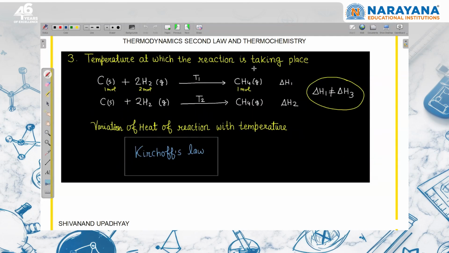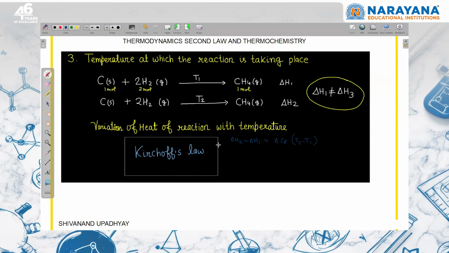Temperature at which the reaction is going to take place matters, because we are going to study Kirchhoff's law. What is Kirchhoff's law? Variation of heat of reaction with temperature. Suppose the reaction is taking place at constant pressure, then at temperature T2 it is delta H2, and at temperature T1 it is delta H1. Delta H2 minus delta H1 is equal to delta Cp reaction times T2 minus T1.